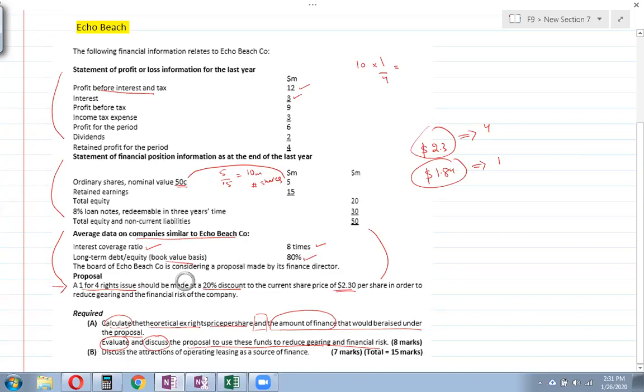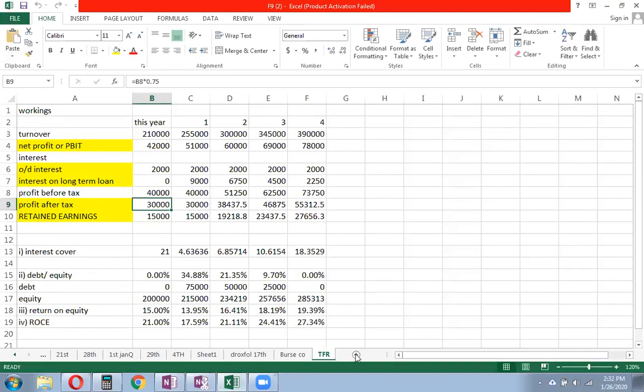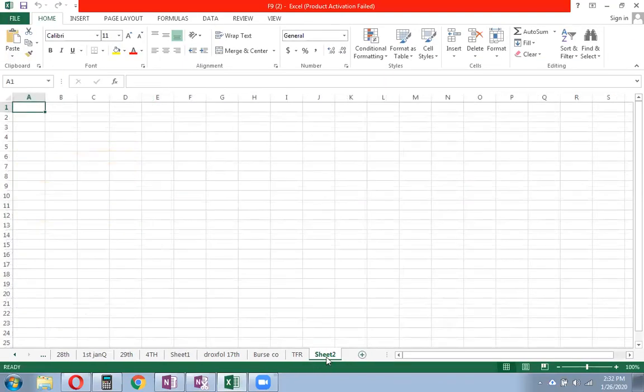And then it says Echo Beach Co considers a proposal made by the finance director, and the proposal is here: a 1-for-4 rights issue at a 20% discount. Now, let's do this question together. So I'll start from here. Question Echo Beach.